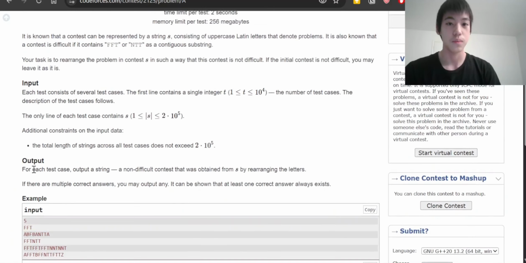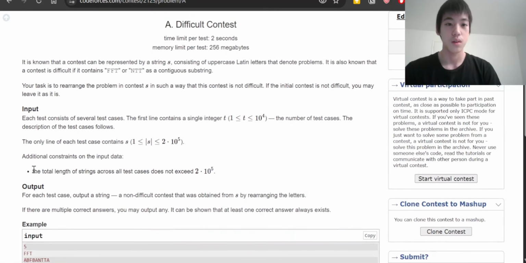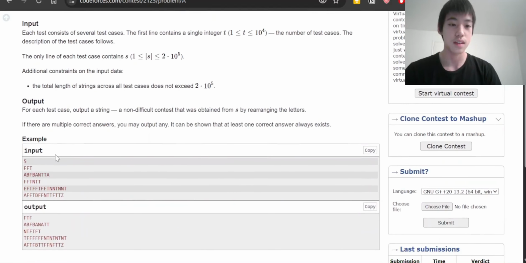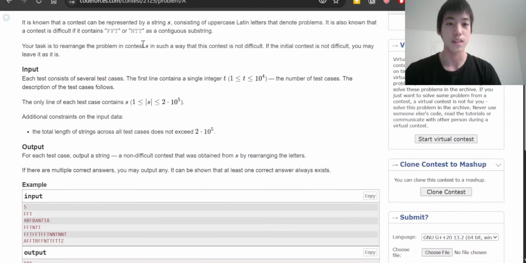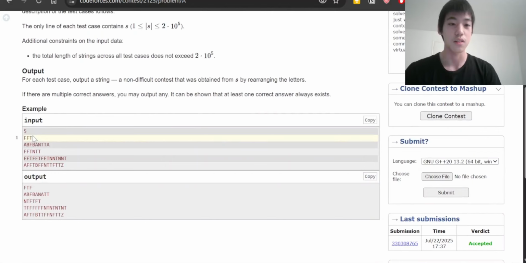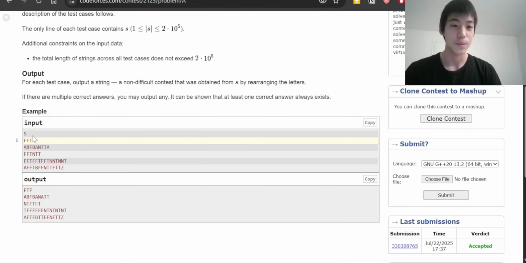Going back to the statement, a contest is difficult if it contains FFT or NTT anywhere as a contiguous substring. In this first test case, the string is FFT, which obviously has one occurrence of FFT. That's just the whole string.